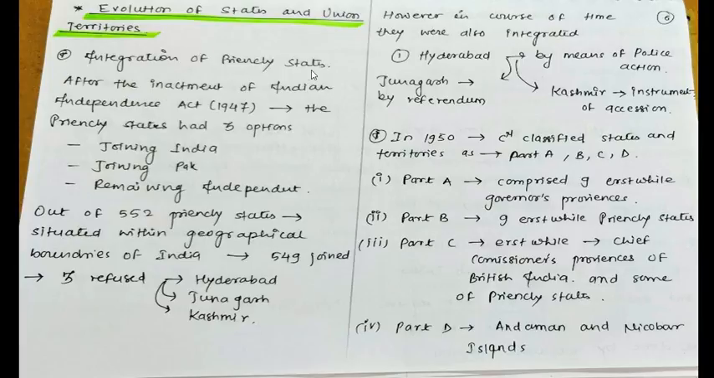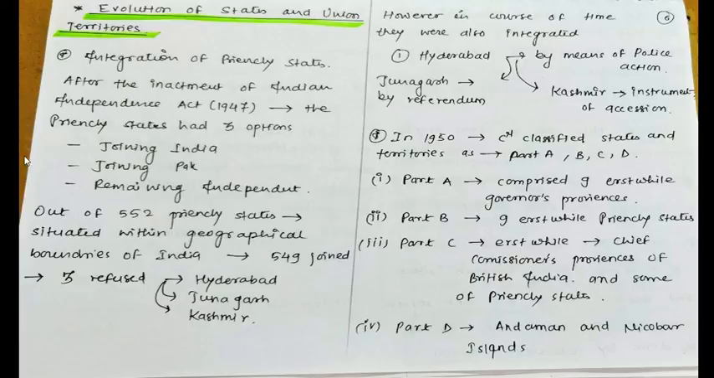Now, integration of princely states after enactment of the Indian Independence Act 1947. The princely states had three options. So first point is integration of princely states: how princely states integrated or came together after enactment of the Indian Independence Act 1947. As we all know, all this integration of territories took place after India got independence. So after the Indian Independence Act was enacted in 1947, princely states had three options.